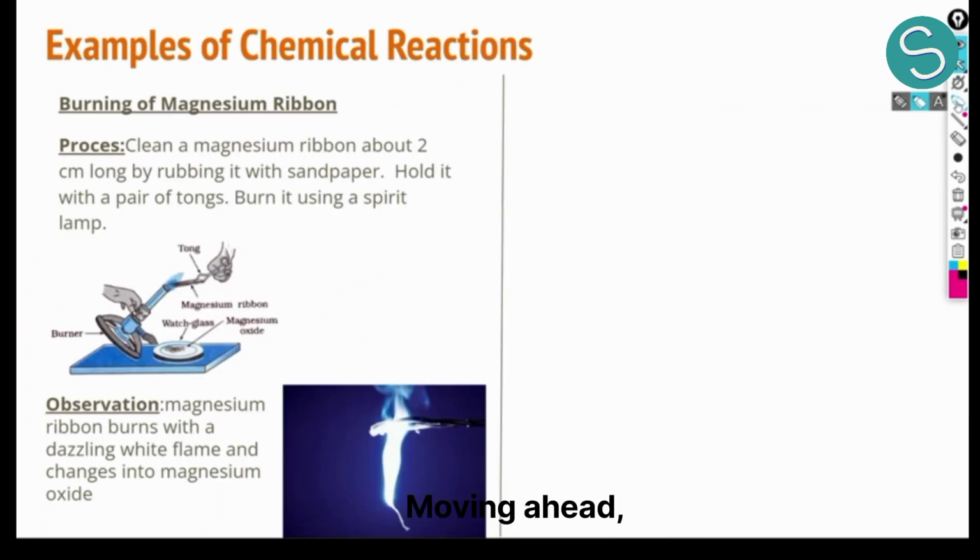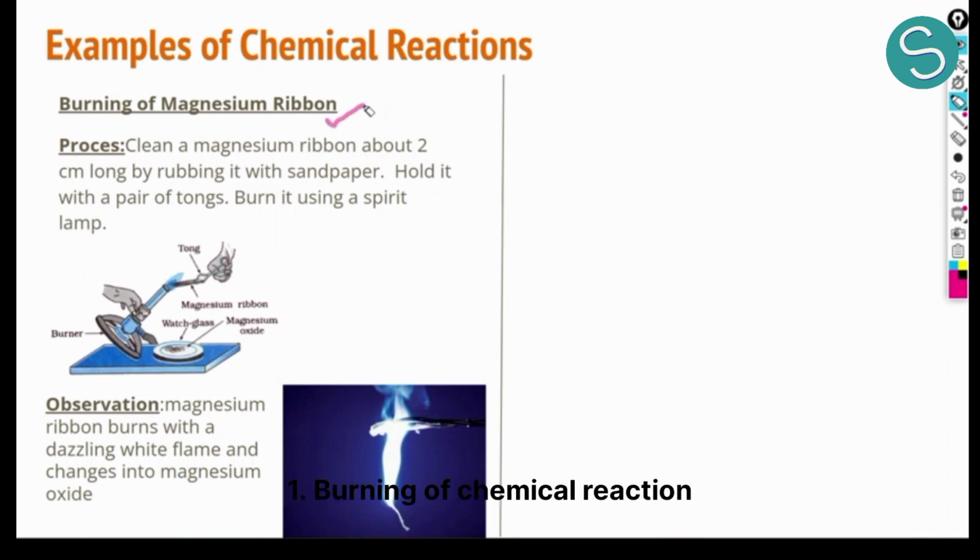Moving ahead with 2 very important examples of chemical reactions. First example, we have the burning of magnesium ribbon. Magnesium ribbon is a long thin strip of magnesium. For burning of magnesium ribbon, we first rub it with sandpaper. Why do we do it? We do it to remove any impurities or any oxide of magnesium present on the magnesium strip. So we rub it with the sandpaper to make it pure.